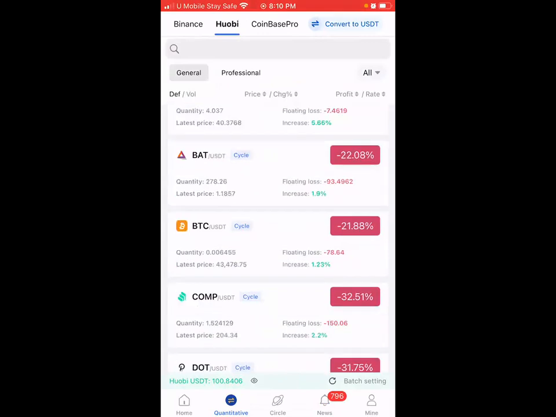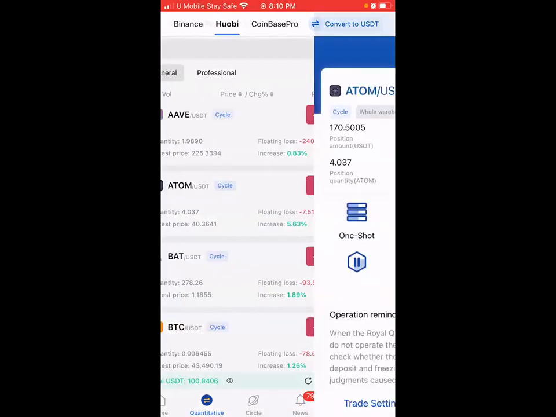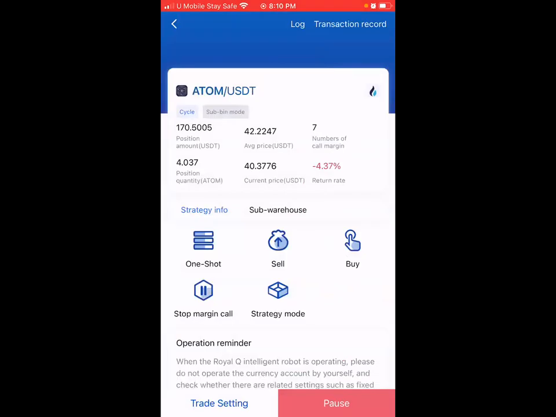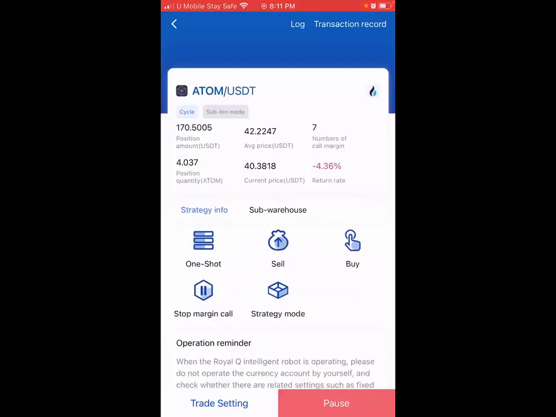Looking at this market now, I could see that Atom is performing because it is the one that has lesser floating loss. What do I do? I have to click on it and go to the margin call. I opened it before this meeting, and I go here and reopen the margin call so that the bot will start performing. Most people will see money in their robot. They say, but I have money in my balance, but my bot is not performing. What is the problem? Your margin call is closed.